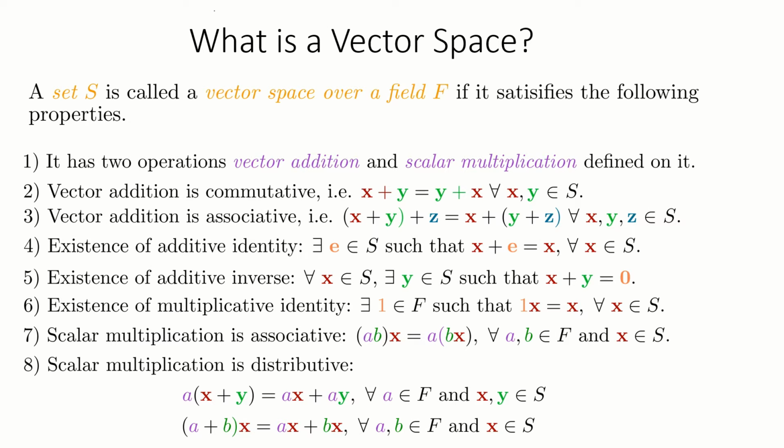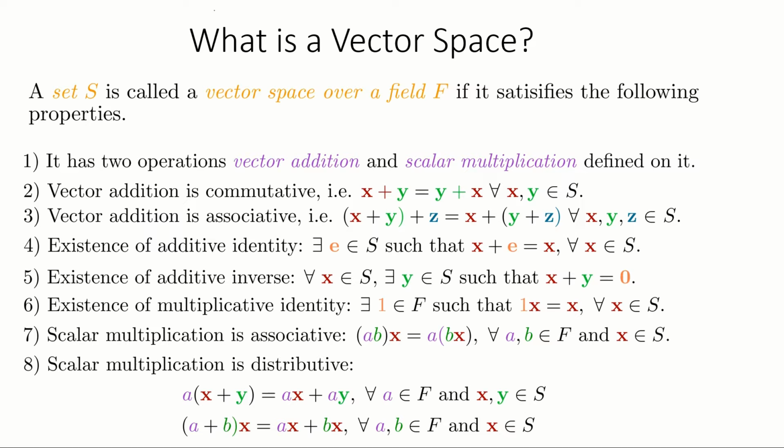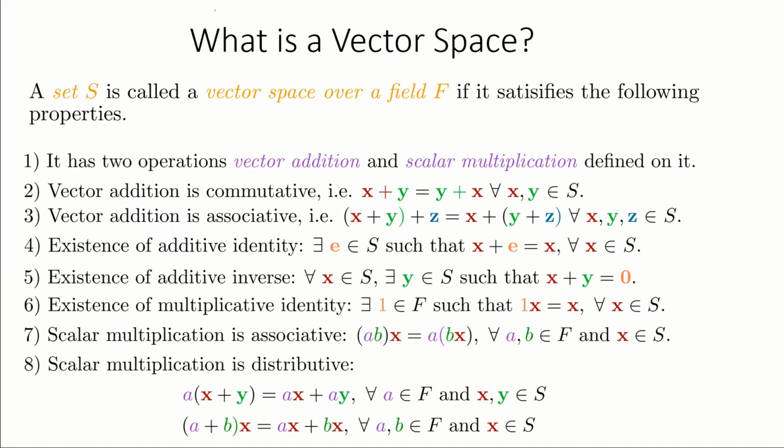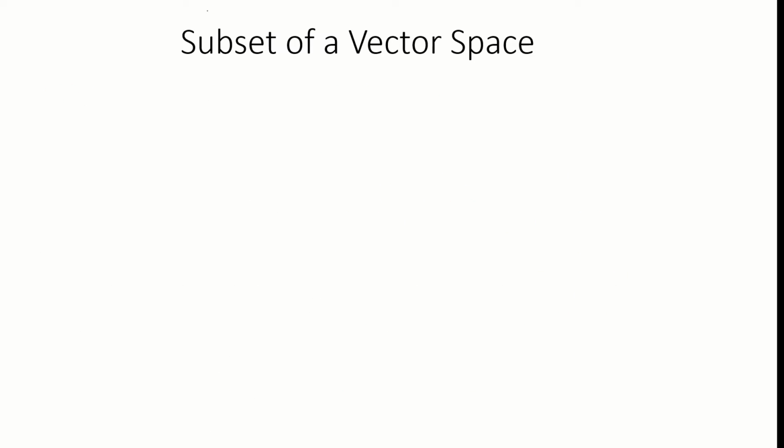A vector space is a set along with two operations, vector addition and scalar multiplication. A vector space has the following properties. The set is closed under vector addition and scalar multiplication. Vector addition is commutative and associative. The set contains the identity vector and additive inverse for each element. Multiplicative identity exists in the field of scalars, and the scalar multiplication is both associative and distributive.